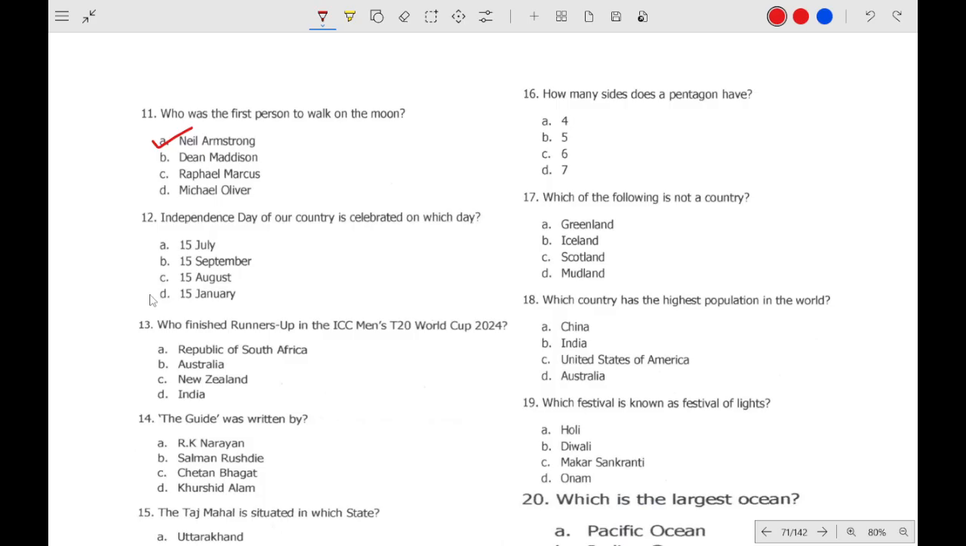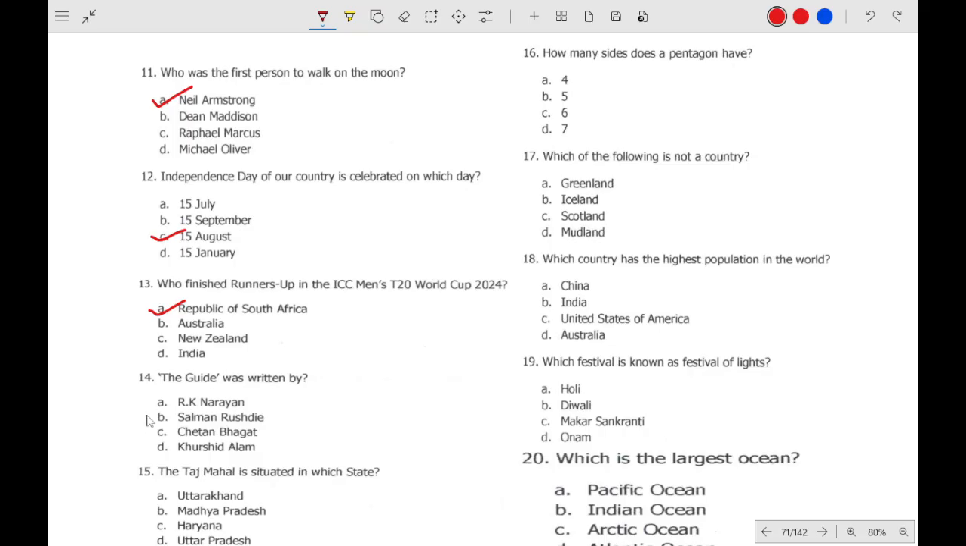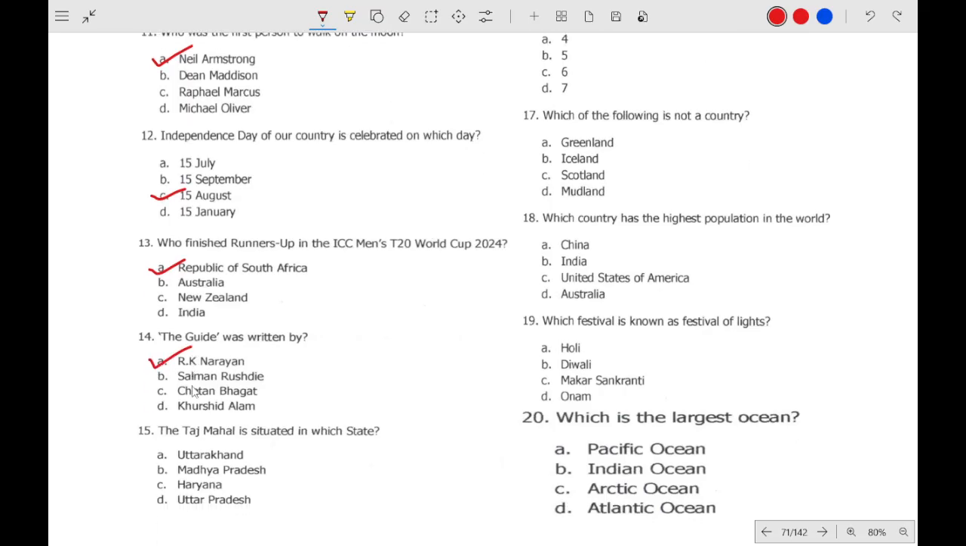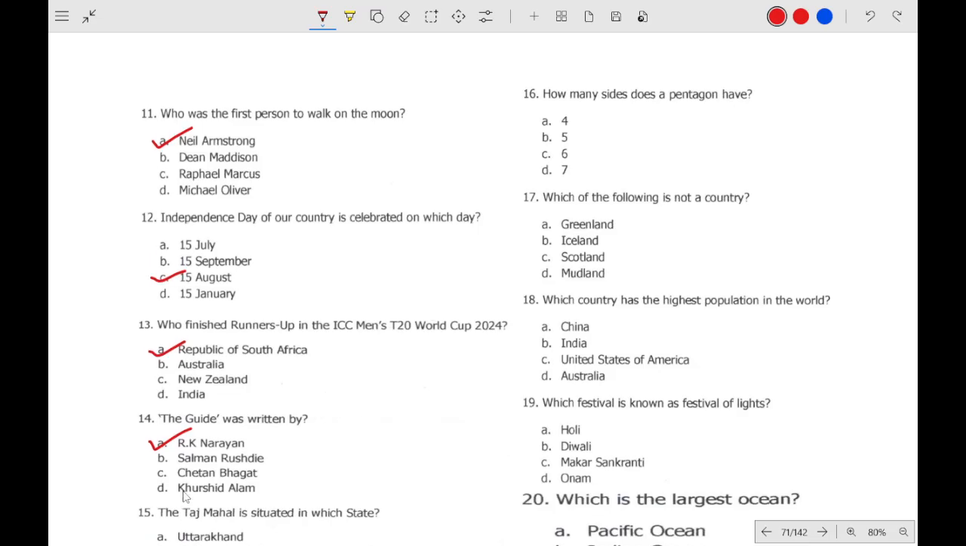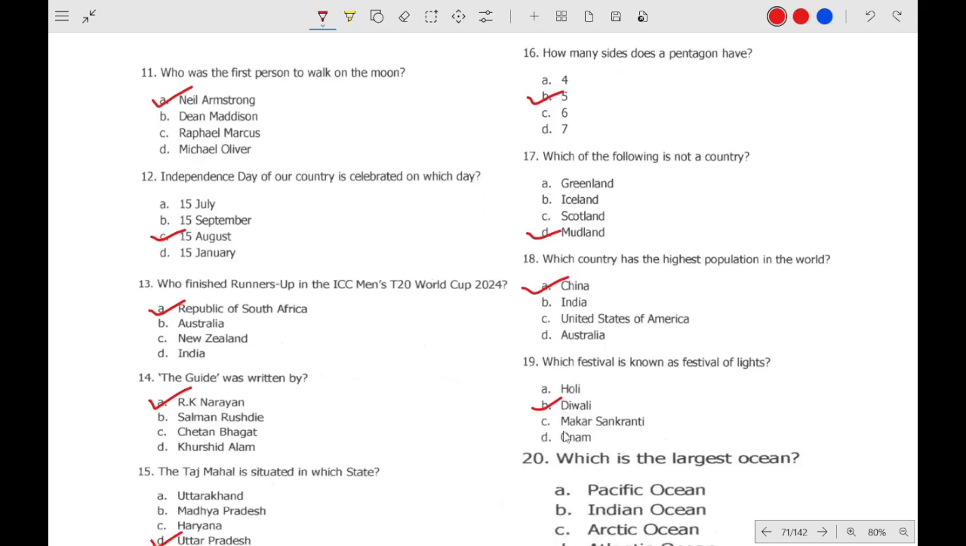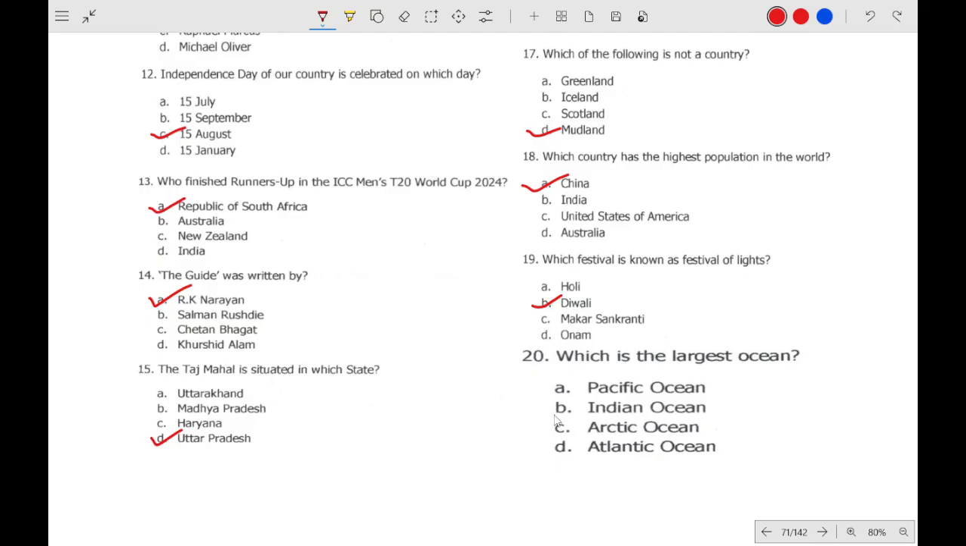Independence Day is celebrated on 15th August. Who finished the runners-up? It is South Africa. The Guide was written by R.K. Narayan. The Taj Mahal is situated in which state? Uttar Pradesh. How many sides does the Pentagon have? That is 5 sides. Which of the following is not a country? Mudland. There is no country known as Mudland. Highest population in the world? China. Festival of Lights? Diwali. Very easy question. And which is the largest ocean? The largest ocean is the Pacific Ocean.